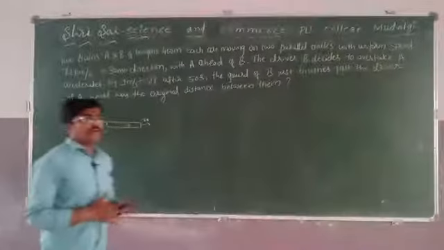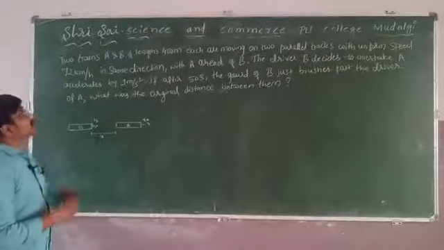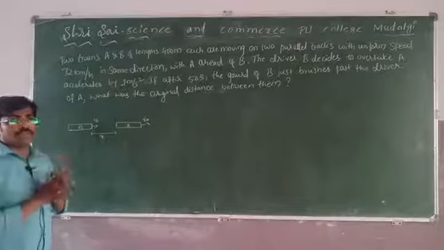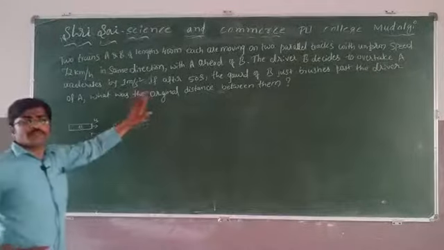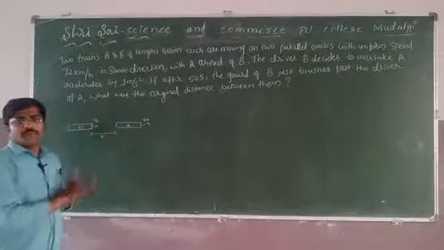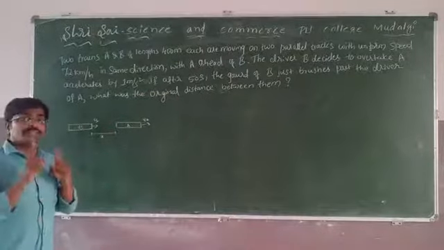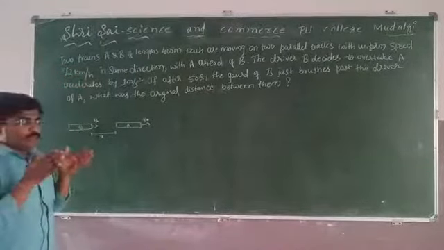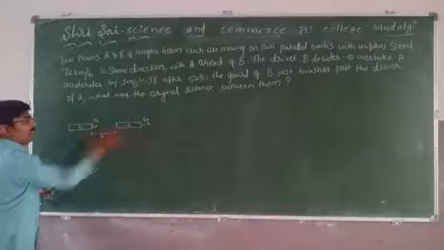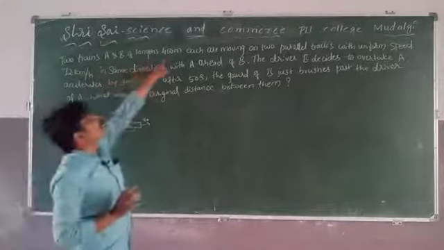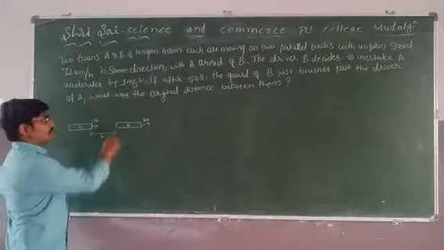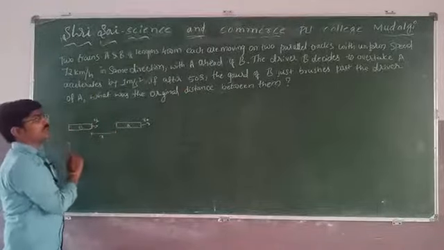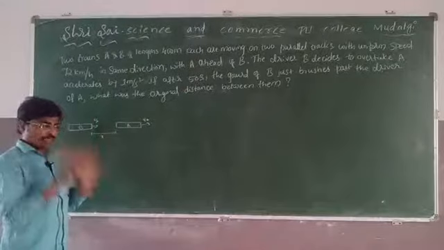Listen here. This is one unique problem I have given here. Two trains A and B of the same length. Listen carefully. This problem is for you, I am not going to solve it right now, but I will give the hint. Listen carefully to each and every part of this video. Two trains are there, A and B. 400 meter each. What is the length of the A train? 400 meter. And the length of the B train? 400 meter.